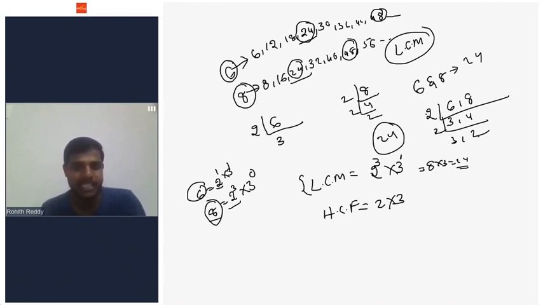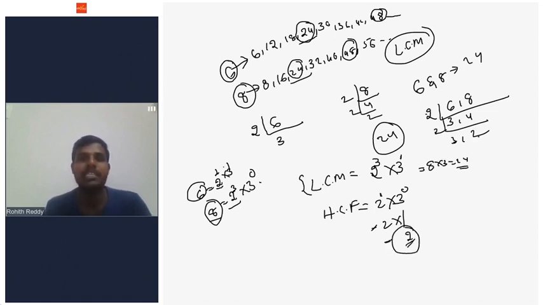Similarly, for finding HCF, we will write the least powers of 2 and 3. What is the least power of 2 in both the numbers? In 6, the power of 2 is 1. In 8, the power of 2 is 3. So the least power is 1. And the least power of 3 is how much? Here 3 power 1 and 3 power 0. The least power is 3 power 0. So 2 power 1 is 2, 3 power 0 is 1. So the HCF of 6 and 8 will be 2. So 2 is the highest common factor.